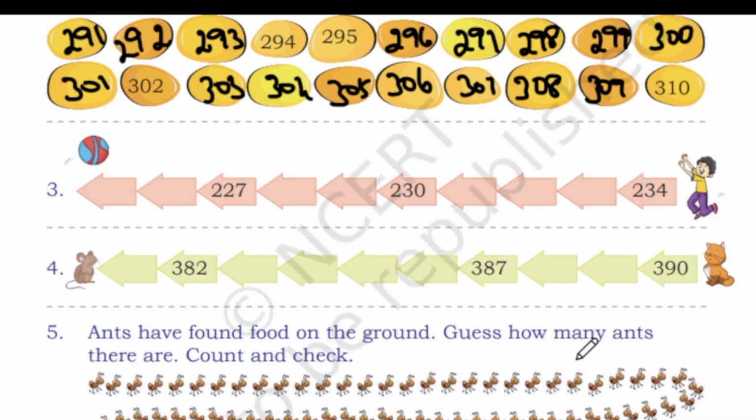So next follows the same. So you have to first count the reverse one. So we have 227 here. So before that we will have 226. Next is 225. So 225, 226, 227,